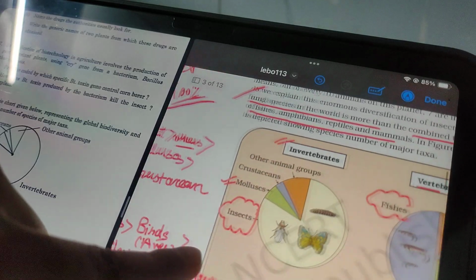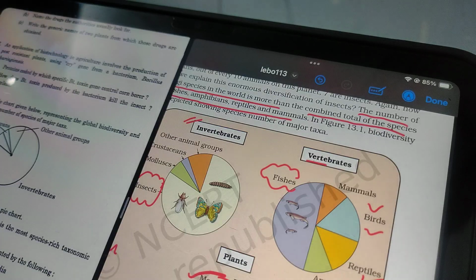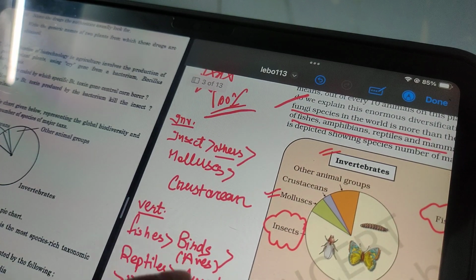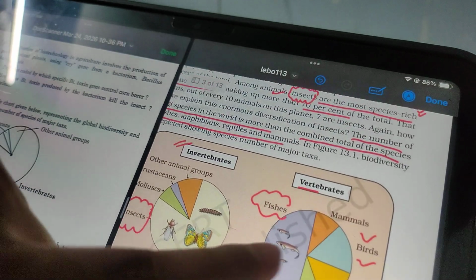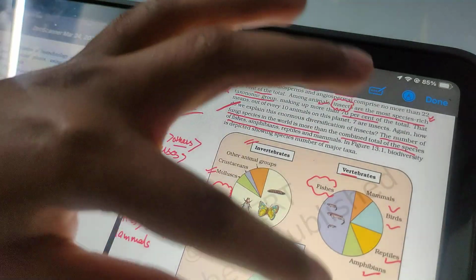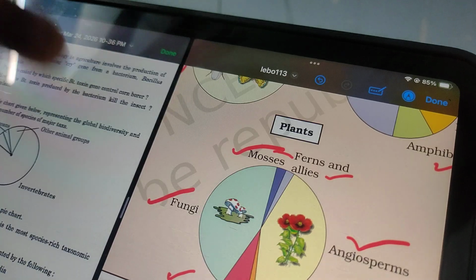Okay, so after that, vertebrates. So fishes are present in large number. Then followed by birds, that we can also say aves. Then after that, reptile, followed by amphibian, and last is mammal. So that is our pie chart we can see. So that is a very important topic. And plant, in the plant, fungi, angiosperm, alga, mosses, fern, and last is lichen.